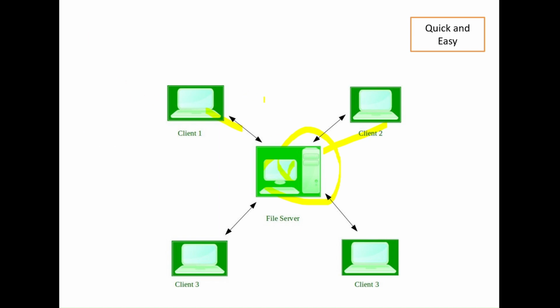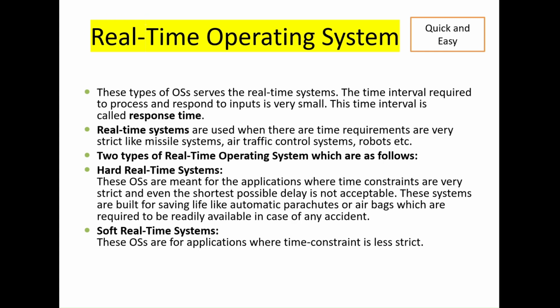What is a real time operating system? A real time operating system is one where the time interval required to process and respond to an input is very small. It is very fast, and its response time is very quick. Real time operating systems are used where the time requirements are very strict, like missile systems, air traffic control, and robots.